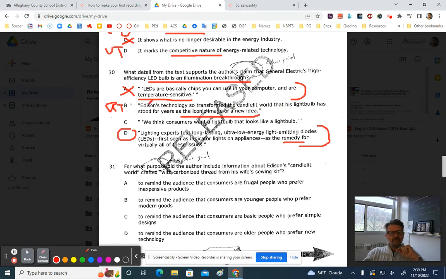So it's positive, but it's just not the right idea. We think consumers want a light bulb that looks like a light bulb. Again, unrelated truth. It's in the passage, but it has nothing to do with being an illumination breakthrough. Okay, pause the video and make sure that you are filled out for question number 30.